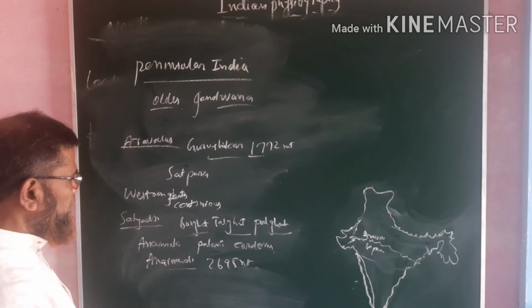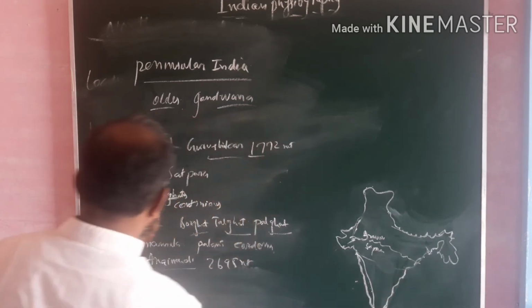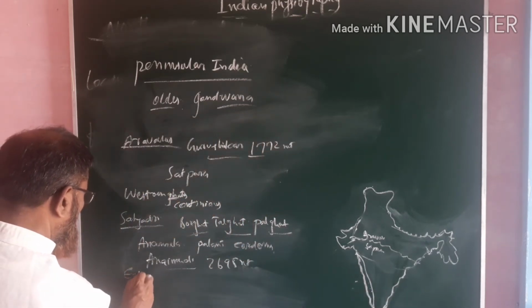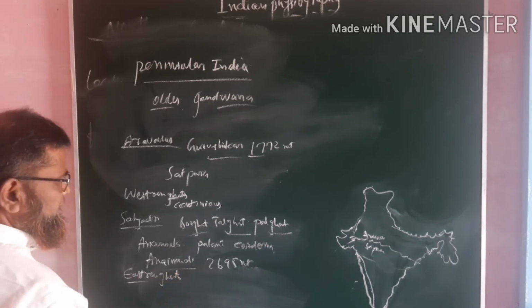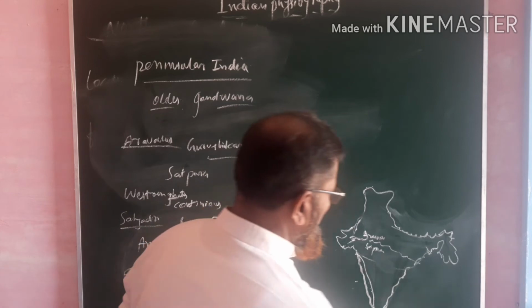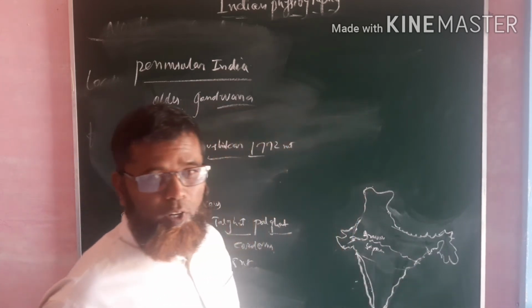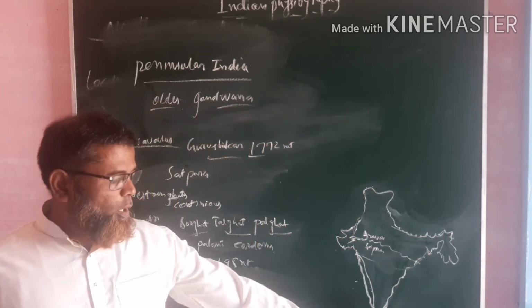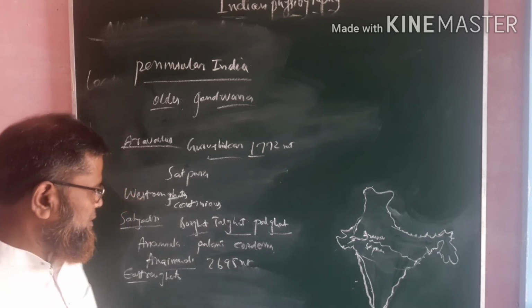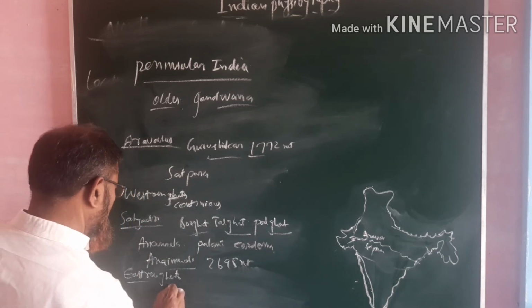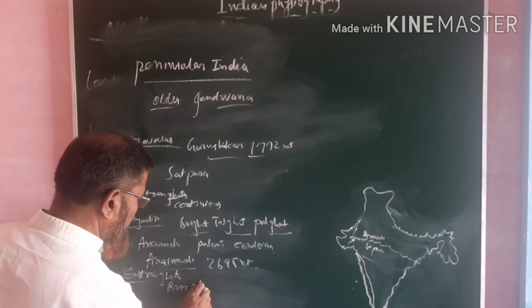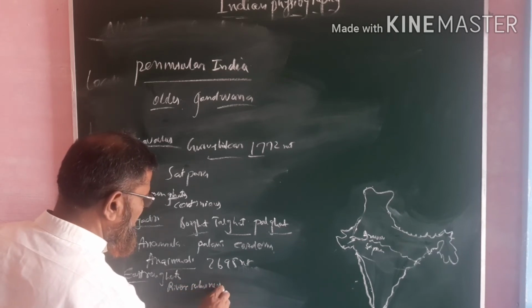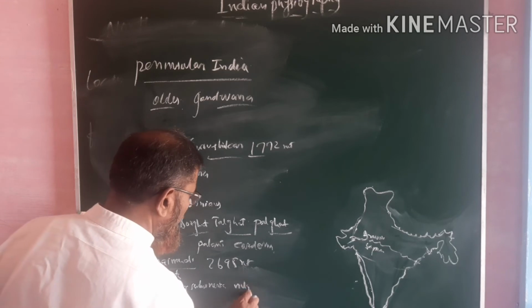If we go further, after the Western Ghats is the Eastern Ghats. These Eastern Ghats start from the river Suparnika and go up to the Nilgiris.